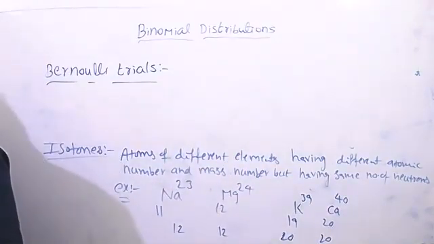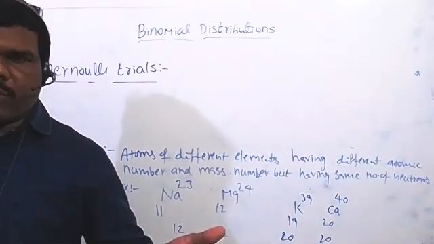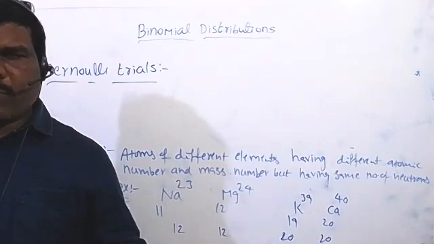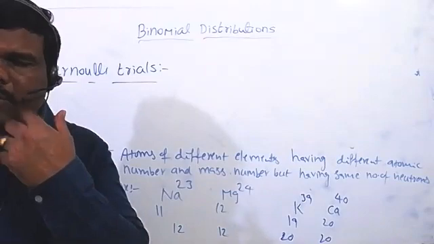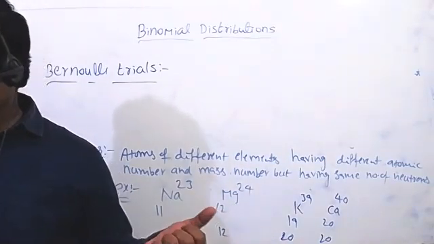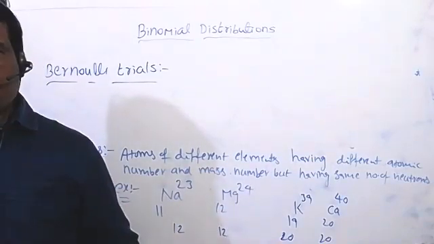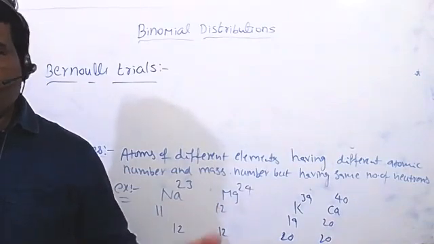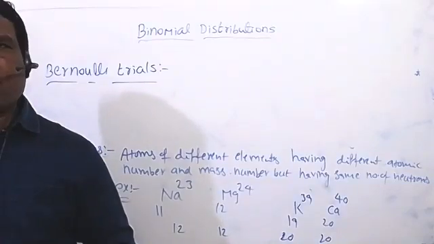And similarly, the probability of success or failure remains the same. If you toss a coin, the probability of getting a head is 1 by 2, and the probability of getting a tail is also 1 by 2. Suppose we throw a die. The probability of getting an even number is 3 by 6, equal to 1 by 2, and the probability of getting an odd number is the same. This kind of event we call Bernoulli trials.